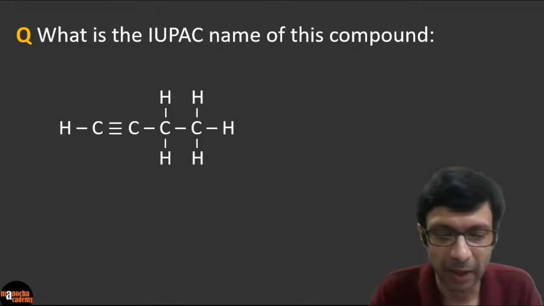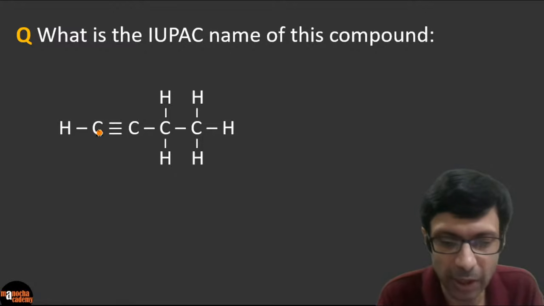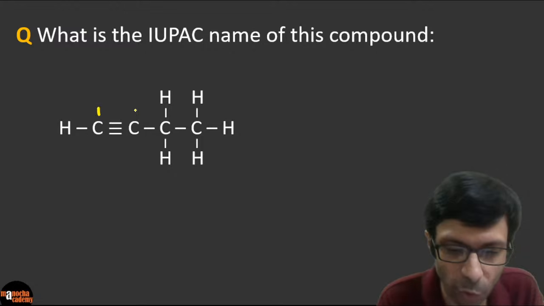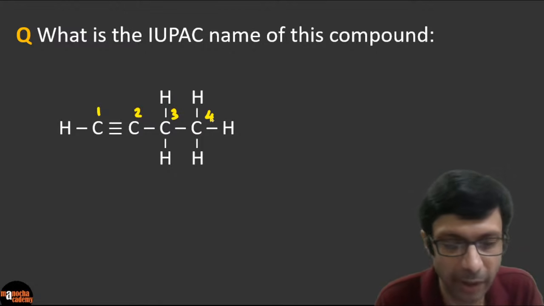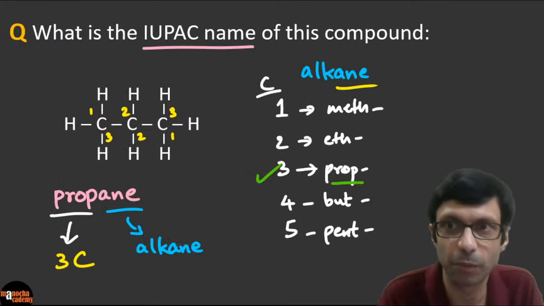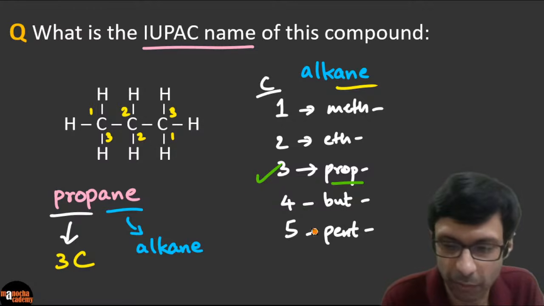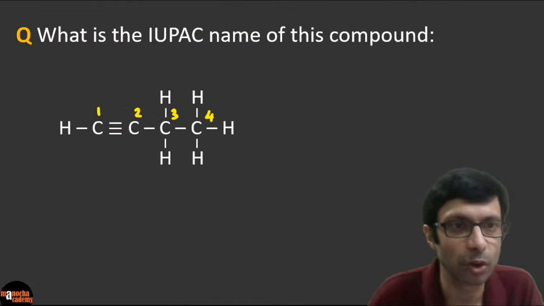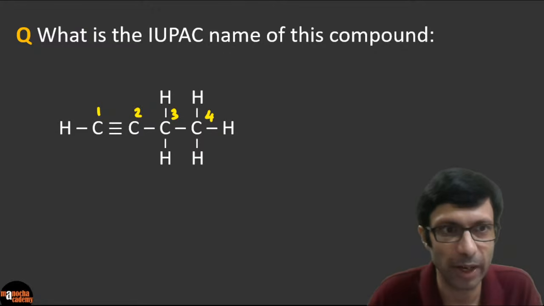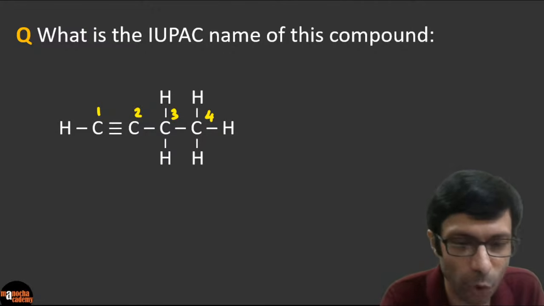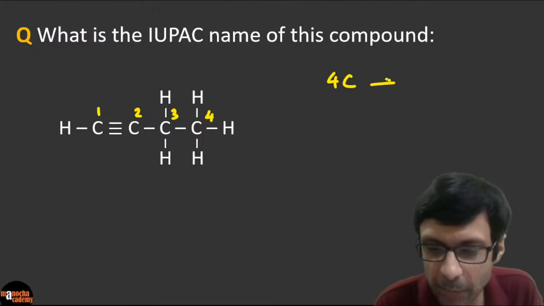So what will this be? Here you can see again the longest carbon chain is this one, right? Longest continuous carbon chain, and you can see it has 4 carbon atoms, right? So based on our list, it should start with but, right? Because 4 carbon atoms, so the name should start with but here. Do you guys agree? Because there are 4 carbon atoms here, so the name starts with but.